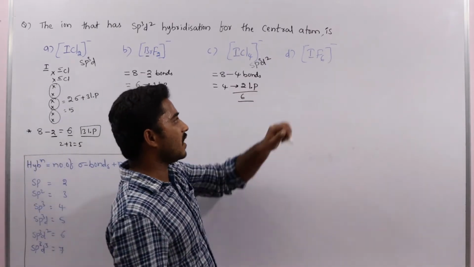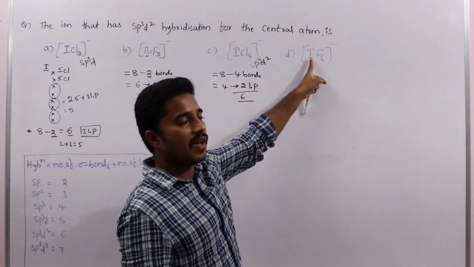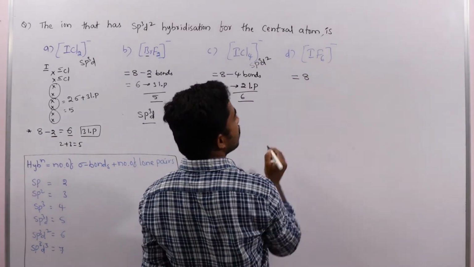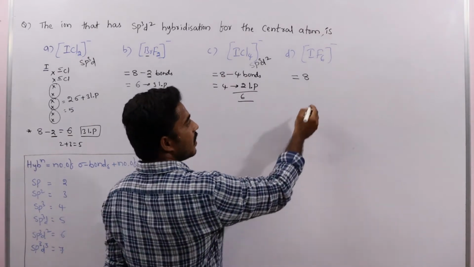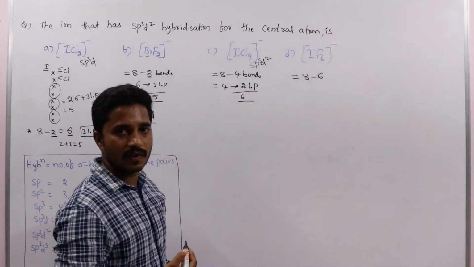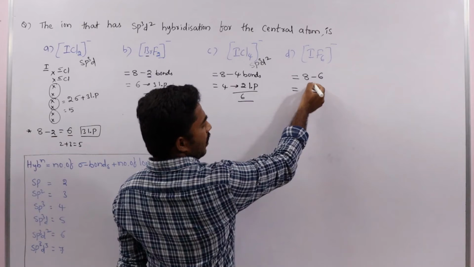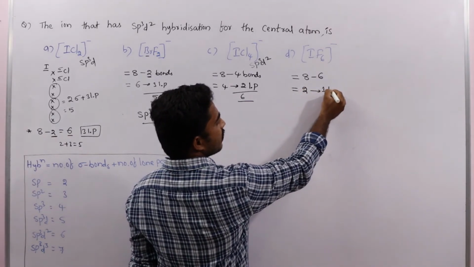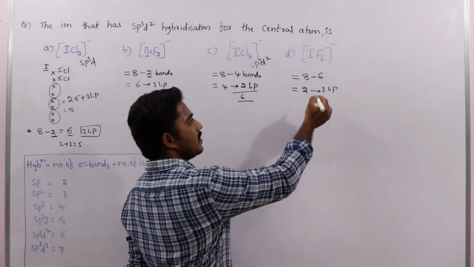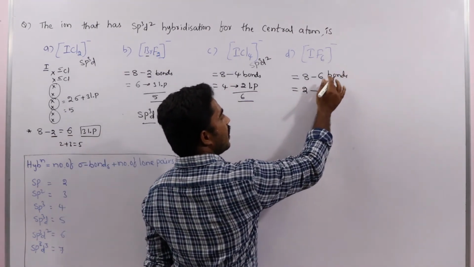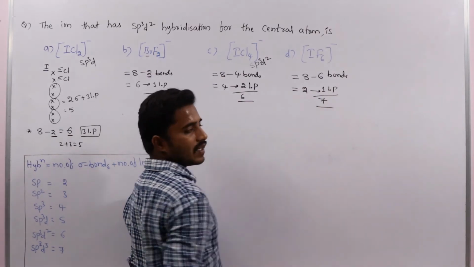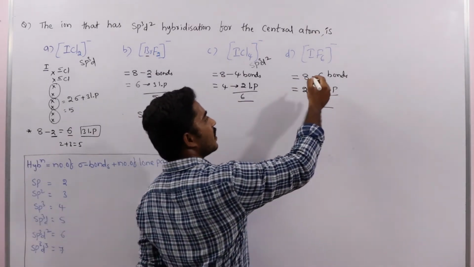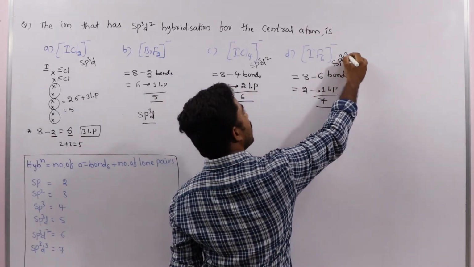So if we take IF6 minus, here also iodine is the central atom. Iodine with 7 valence electrons plus 1, that's why we take 8 valence electrons. How many bonds are there? 6 bonds. 8 minus 6, remaining 2 electrons. 2 electrons means 1 lone pair. 6 bonds and 1 lone pair, total 7. 7 means sp3d3 hybridization.